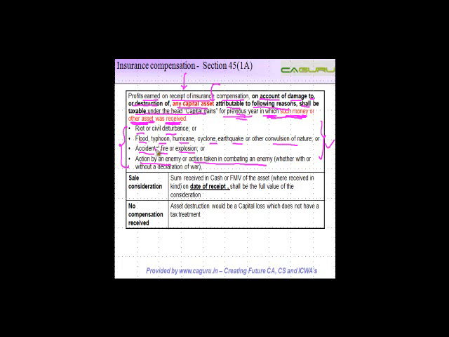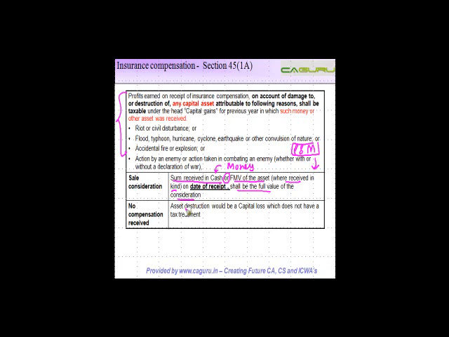Now, what will be the sale consideration? The sale consideration for the purpose of this capital gain computation will be the sum received in cash, or in other words, the money that you receive, or fair market value of the assets received in kind. So if the insurance company comes and gives you a plant and machinery, then the fair market value of the plant and machinery on the date of receipt will be considered as sale consideration. In case you get the money, the amount that you are receiving shall be the full value of consideration.